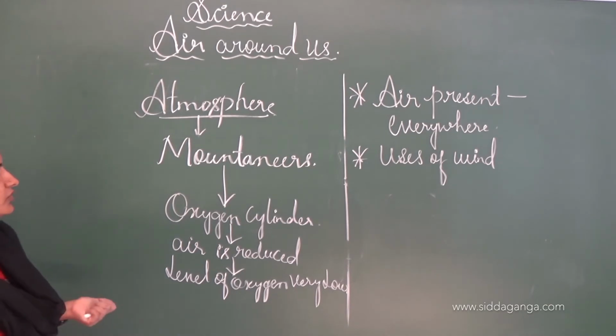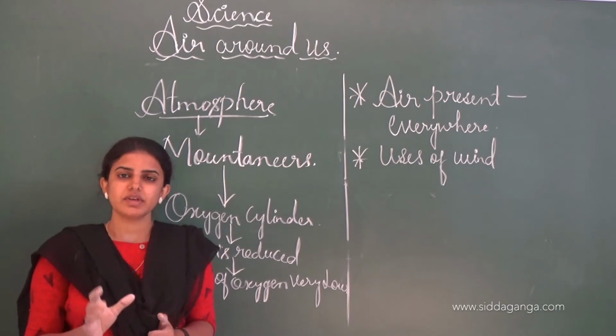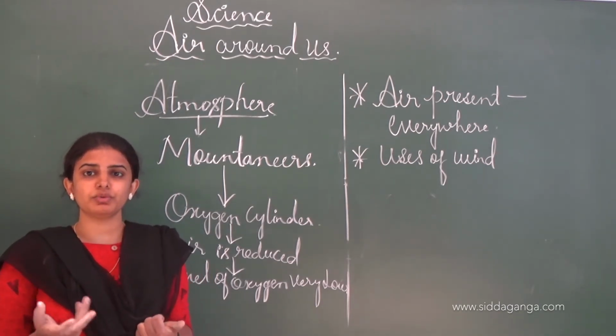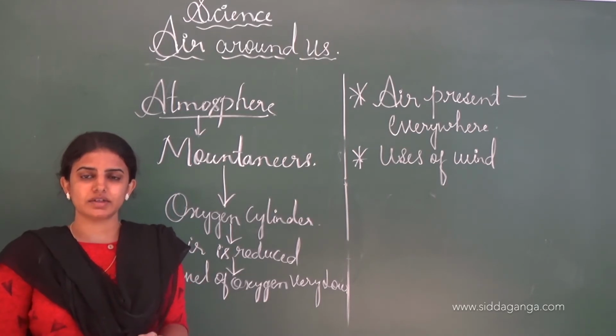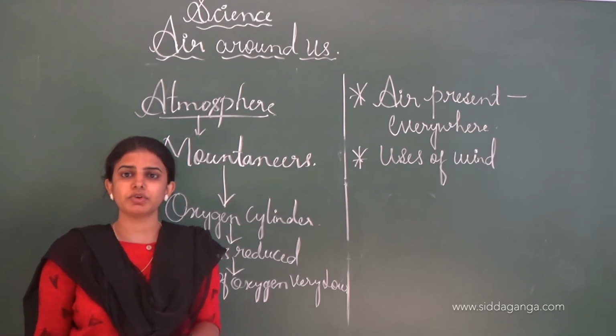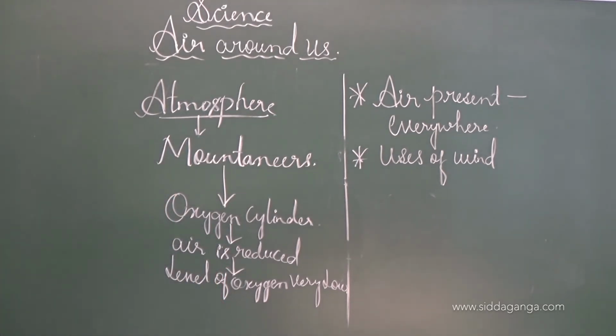And see, under the atmosphere heading we will learn about the term atmosphere. The atmosphere is nothing but a thin layer which extends many kilometers above the earth's crust or surface, and the atmosphere has different layers. See, I will draw the diagram here.